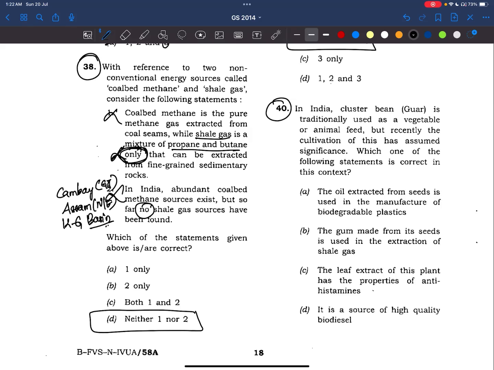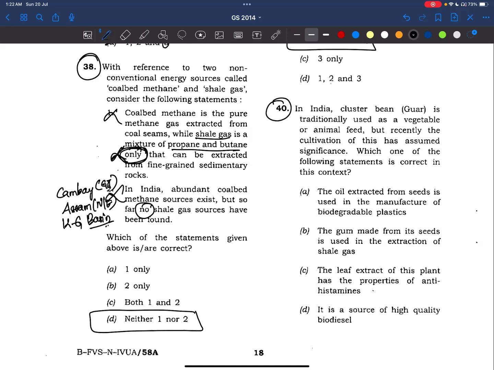In India, cluster bean is traditionally used as vegetable or animal feed, but recently cultivation of this has assumed significance. Which one of the following statements is correct in this context? Let's go to the statements. The oil extracted from seeds is used in manufacture of biodegradable plastics. The gum made from this seed is used in extraction of shale gas.